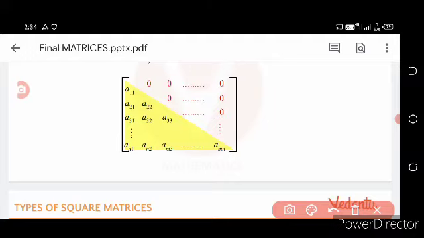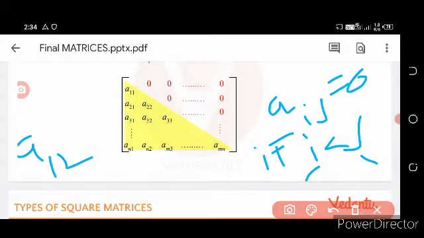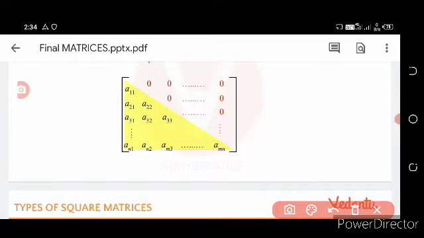Here the condition is aij is equal to 0 if i is less than j, that is, row is less than column. For example, a12, first row second column, 1 is less than 2, that is, i is less than j.